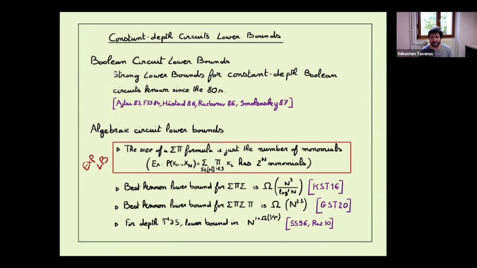And for depth 5 and more, in fact, we have very, very few things. There is a result by Raz, and another result by Shubatsky, where the lower bound seems to be just superlinear. So there was before a big threshold. When depth 2, we have an exponential lower bound, and for depth 3 and larger, we have a very weak lower bound.